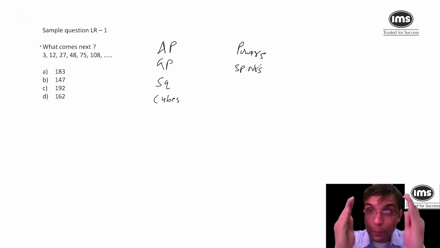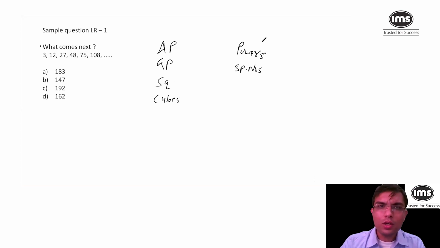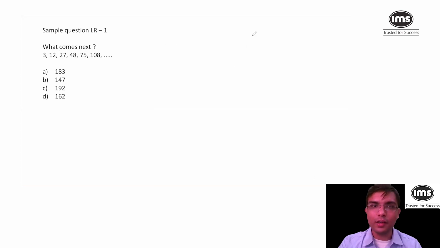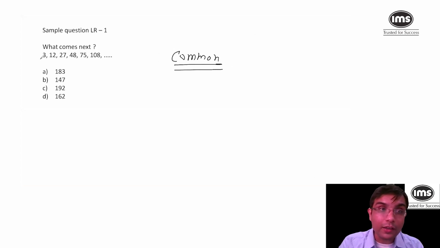These are the patterns that I look for. I quickly saw this is not an AP, not a GP, these are not squares, not cubes. Apart from this number, nothing is a cube, no powers, no special number. If none of that is there, find out if you can take anything common. And that's where I realized that everything is divisible by 3.